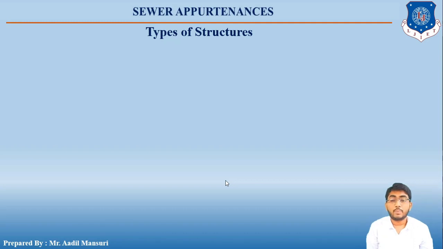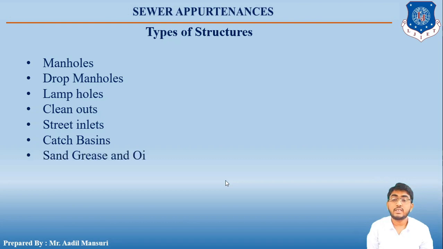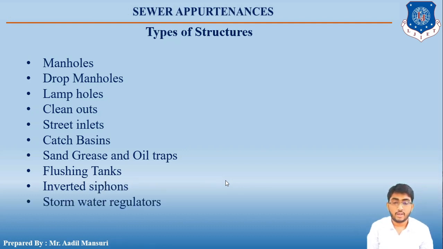So next topic is types of structures. What are the different types of appurtenances or the structures? First one is the manholes, drop manholes, then lamp holes, cleanouts, street inlets, catch basins, sand, grease and oil traps, flushing tanks, inverted siphons, and stormwater regulators.